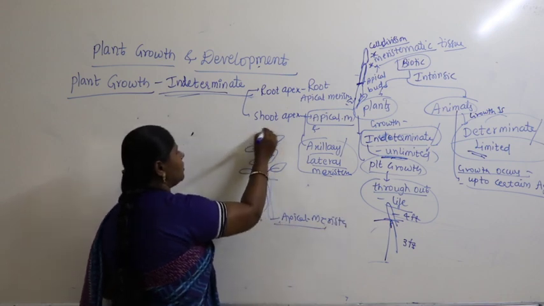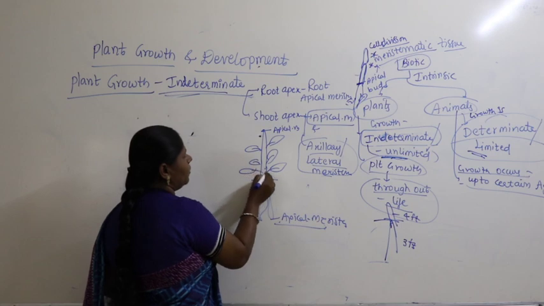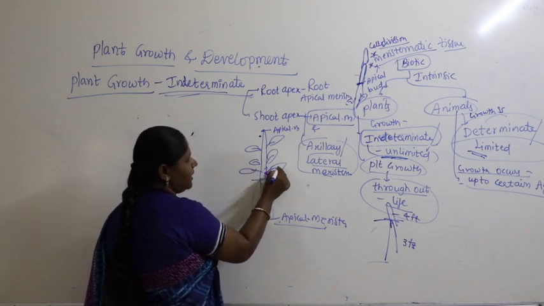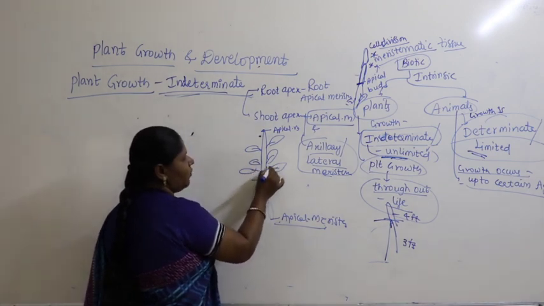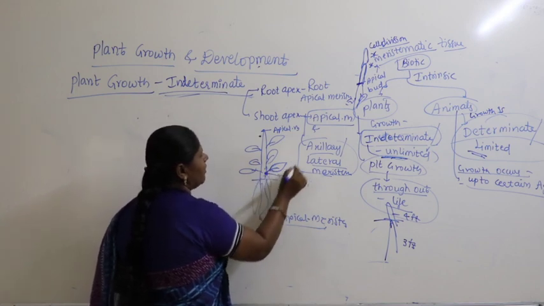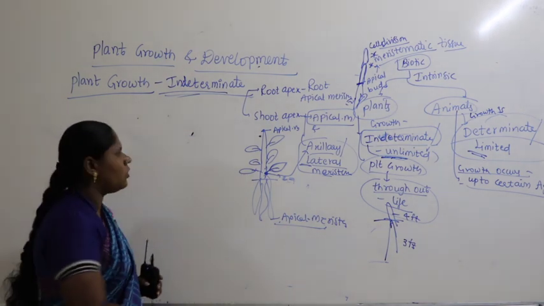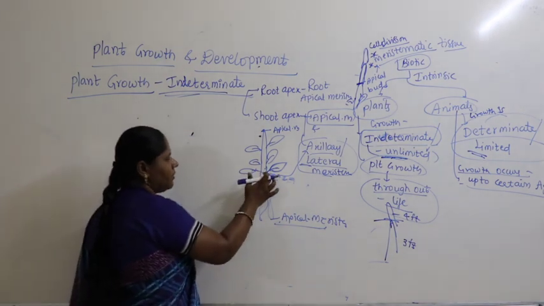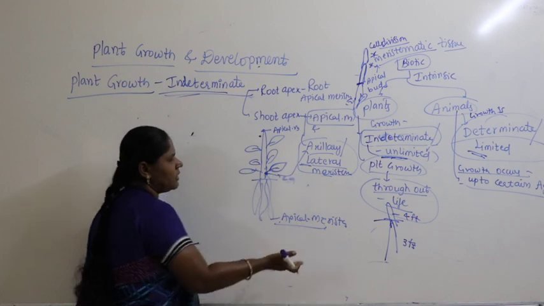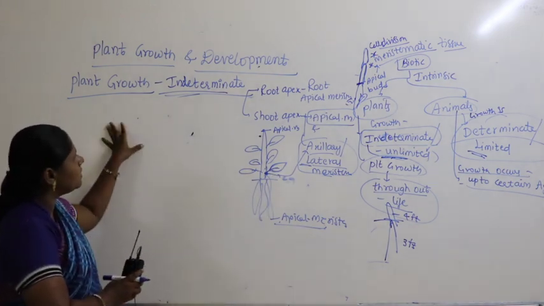The tip of the shoot also contains apical meristem. Along with that, you know that the place where a branch develops, the place where a leaf develops, is called the axillary bud, or we call this lateral meristem. Laterally the growth occurs. So this is the axillary bud, or what do we call it? Lateral meristem.